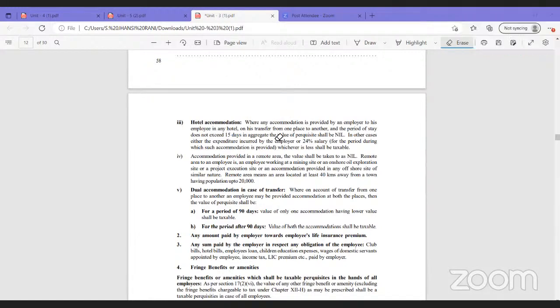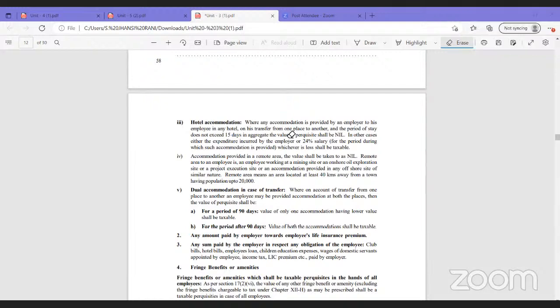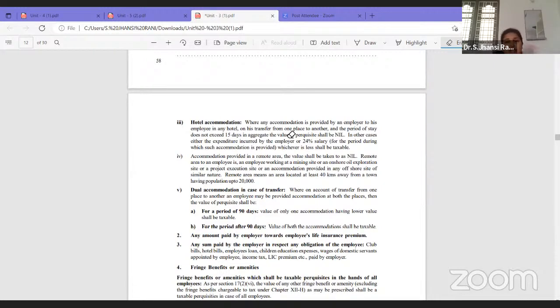In that case, whenever we are transferring from one place to another, immediately I may not get the accommodation facilities, or the organization may not have that accommodation, or they may require some time to even provide it on rent basis. In that case, the period of stay should not exceed 15 days. Okay. If it is not exceeding 15 days in the hotel, in that case it is fully exempted. There is no tax. It will become nil.